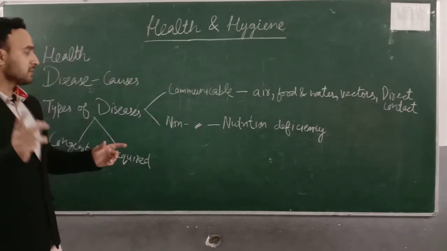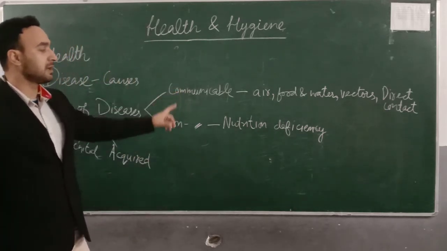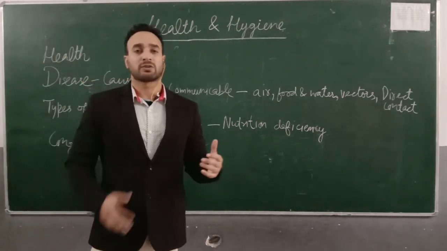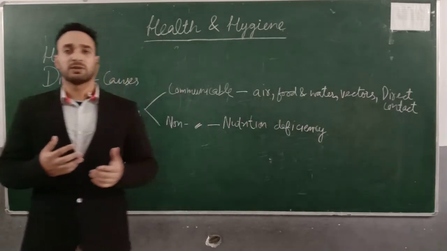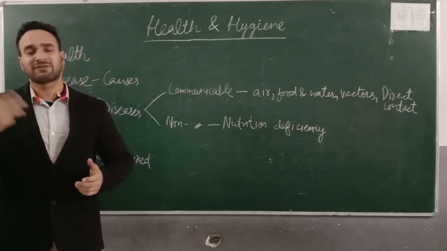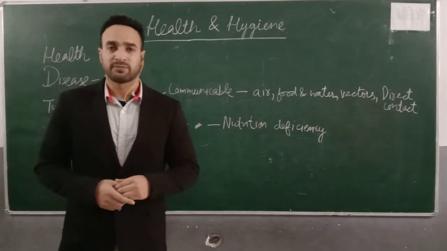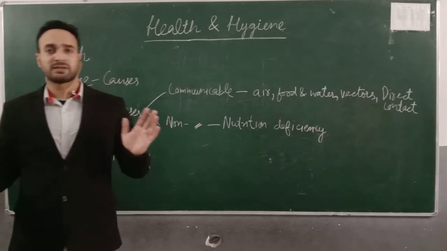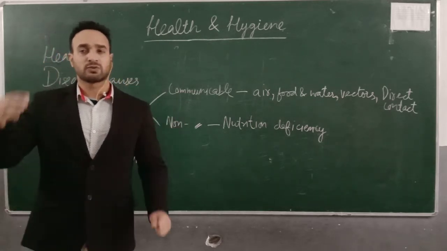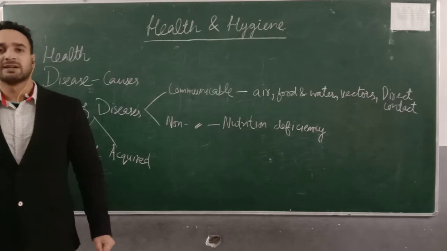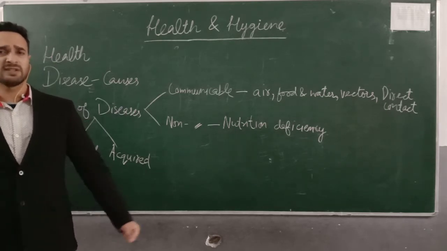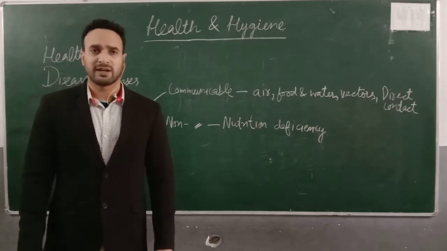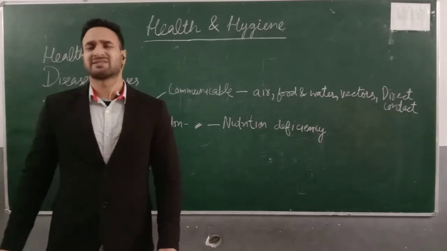Okay. Now, the other two kinds of diseases are communicable and non-communicable diseases. Communicable diseases are those diseases which get transferred from an afflicted or infected person to a healthy person. So the diseases which can get transferred from one person to another, from an infected person to a healthy person, are called communicable diseases. These include measles, typhoid, cholera, influenza. All viral diseases are communicable.